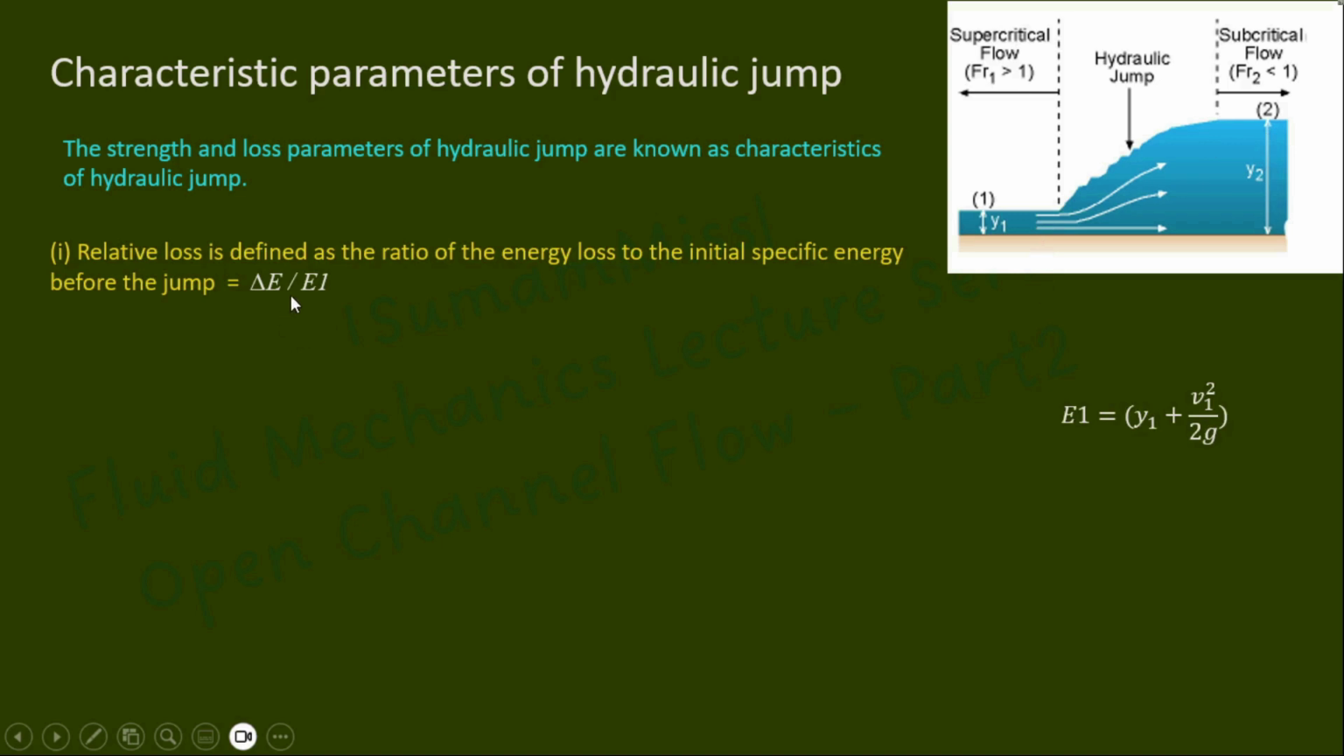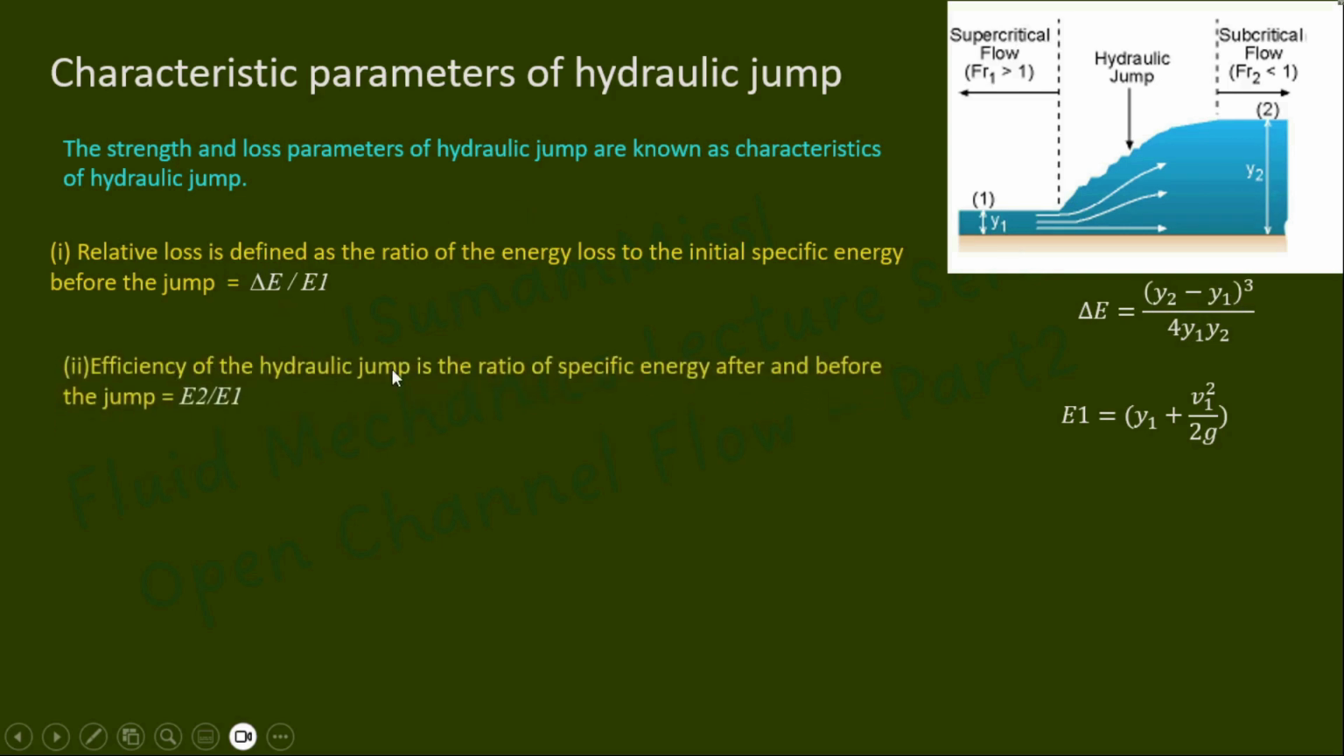So E1 is the specific energy at section 1, that is just before the jump, which is equal to y1 plus v1 square by 2g, and ΔE is equal to (y2 minus y1) the whole cube by 4 y1 y2, where y1 and y2 are the sequent depths. So relative loss can be calculated as ΔE by E1.